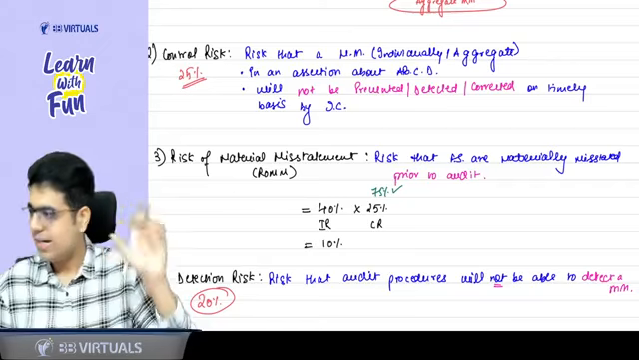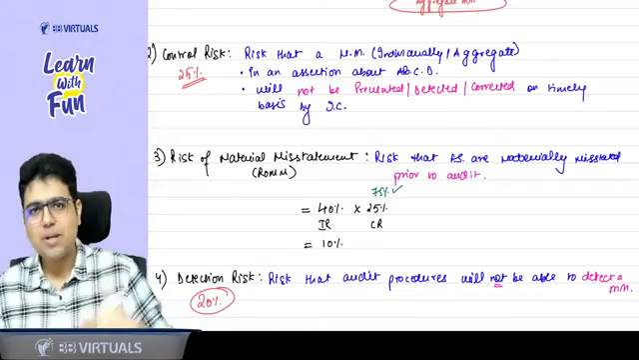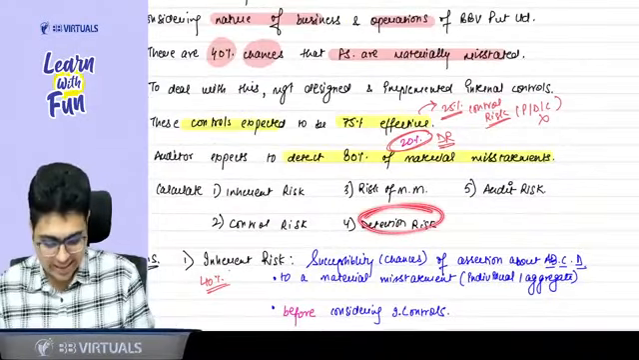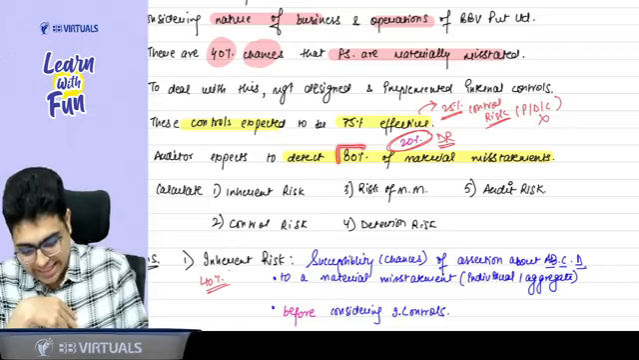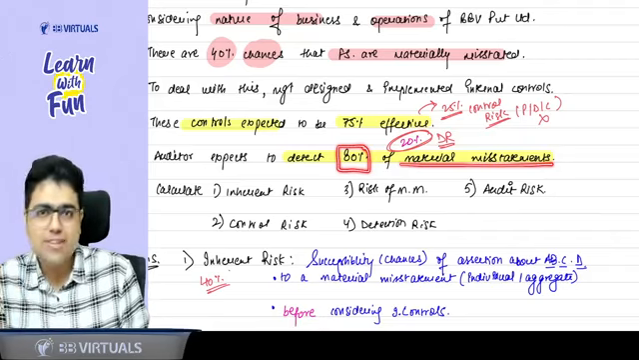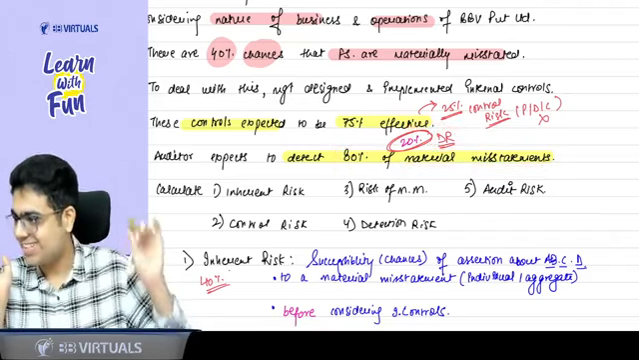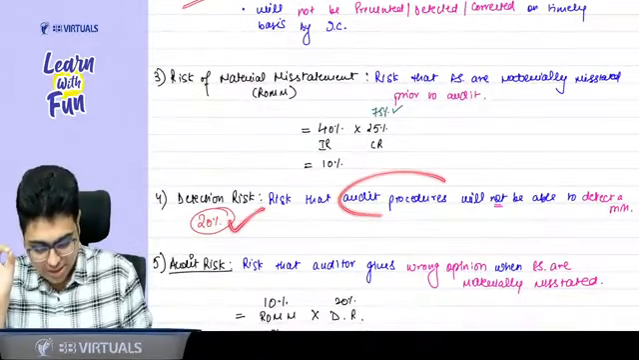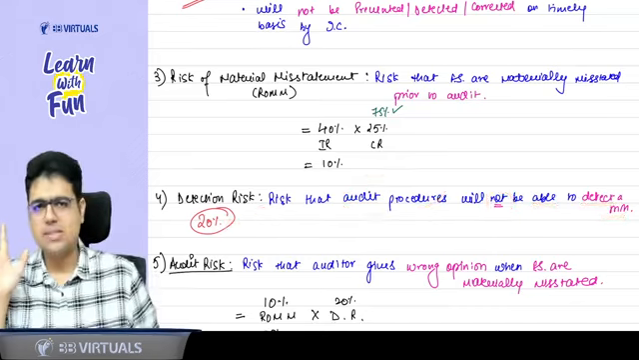Now to deal with this risk of material misstatement, the auditor comes, he performs his audit procedures, then we calculate the detection risk. So the auditor expects that he will detect 80% of the material misstatement. So how much will he not be able to detect? 20%. That is your detection risk. So detection risk is the 20% risk that audit procedures will not be able to detect a material misstatement.